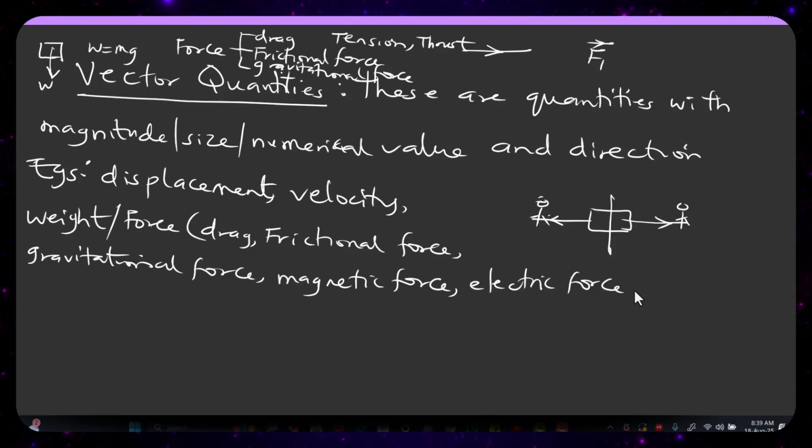We also have tension and thrust under this. All these things are just various forms of force that we have.